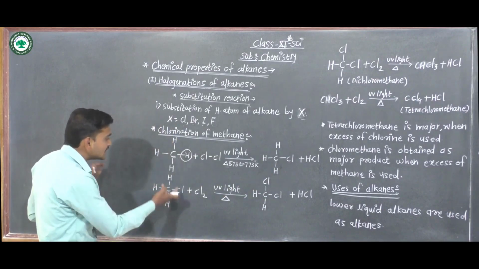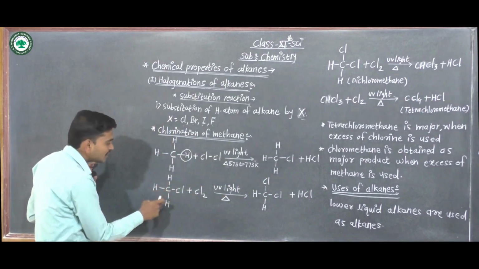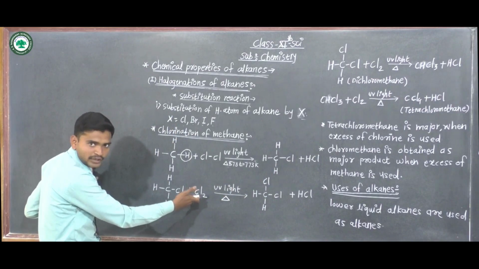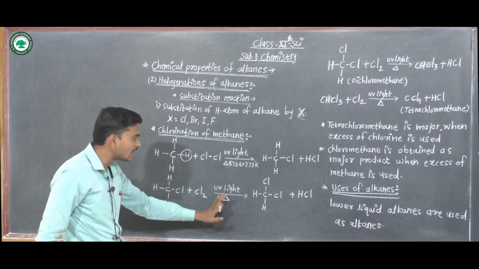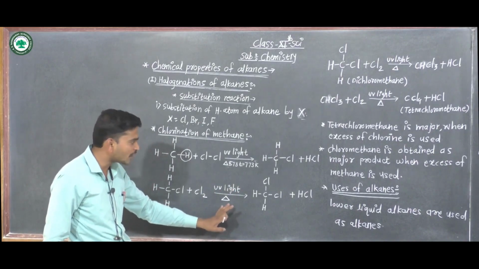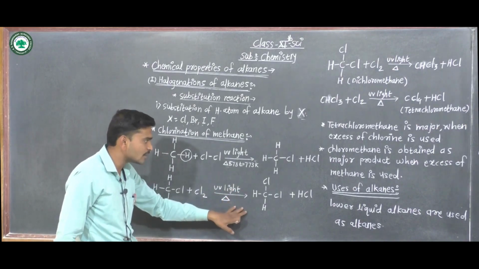Now this chloromethane again reacts with chlorine gas in presence of ultraviolet light or high temperature, 573 Kelvin to 773 Kelvin.